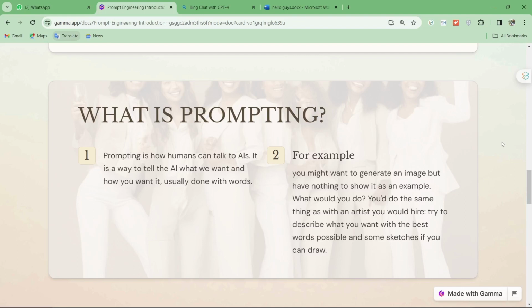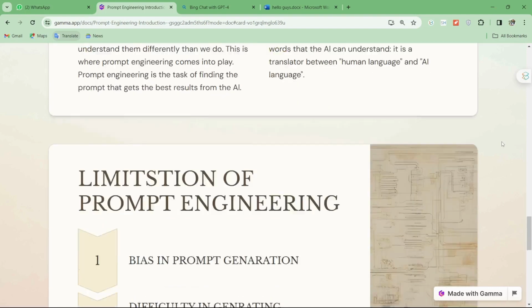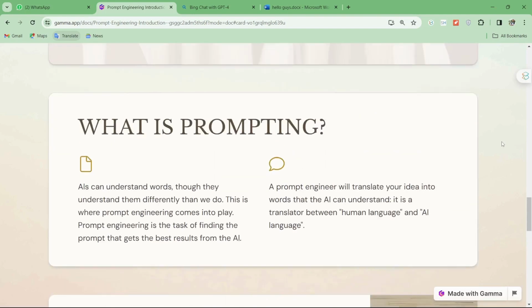This is where prompt engineering comes into play. Prompt engineers are tasked with finding the prompt that gets the best result from AI, right? There can be lots of ways to write a prompt, but there are suitable ways in which a prompt works better. So prompt engineering is basically a job that helps you translate your idea into words that AI can understand, right? It is basically a translator between human language and AI language. So, become a prompt engineer.